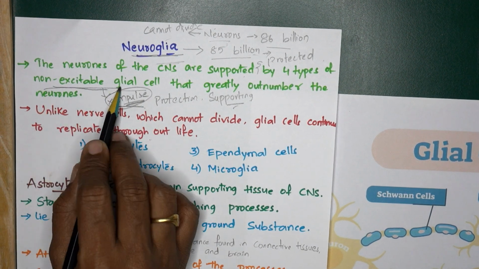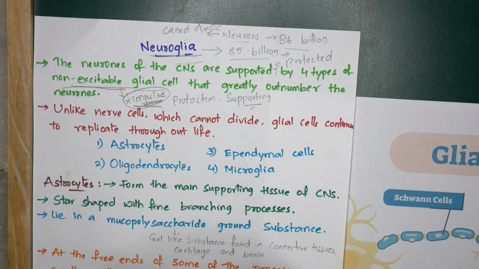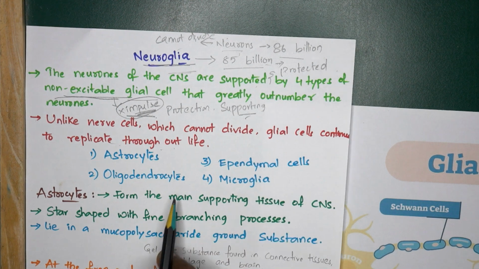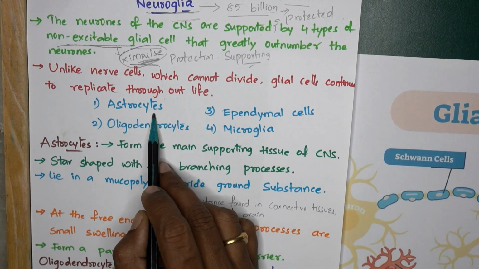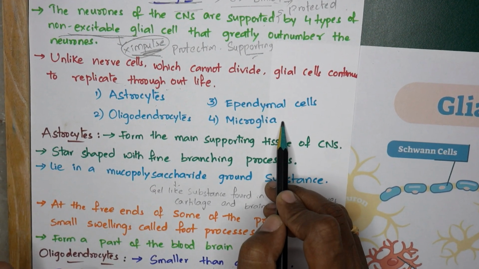That's why they are called non-excitable glial cells, and they divide continuously throughout life, protecting and supporting the neurons. There are 4 types of glial cells in total: astrocytes, oligodendrocytes, ependymal cells and the microglia.